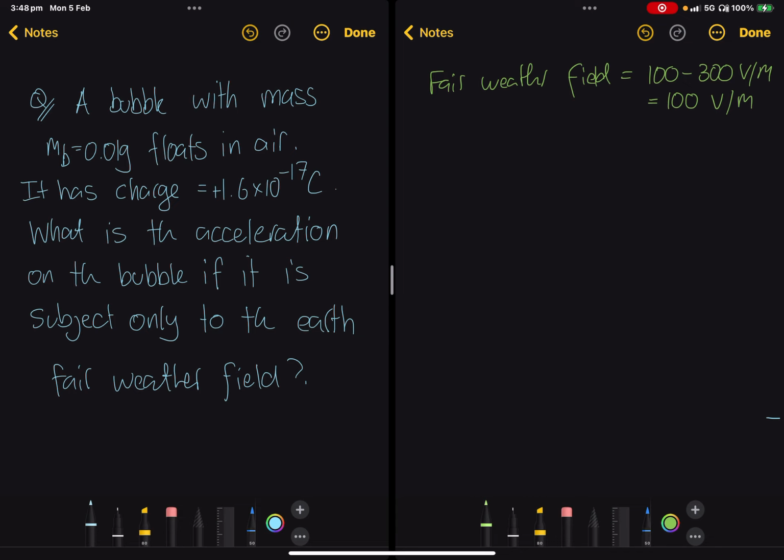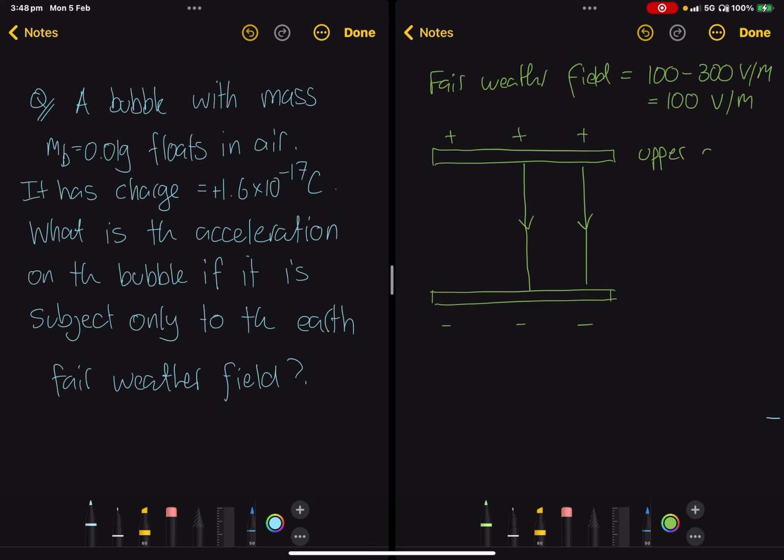So if we draw the sky and the Earth as two parallel plate capacitors, the upper part of the atmosphere will be positives, and then the lower part will be negatives, and then the field will go down from positive to negative in this case. So this will be the upper atmosphere, and this will be the Earth surface. So this field goes down.